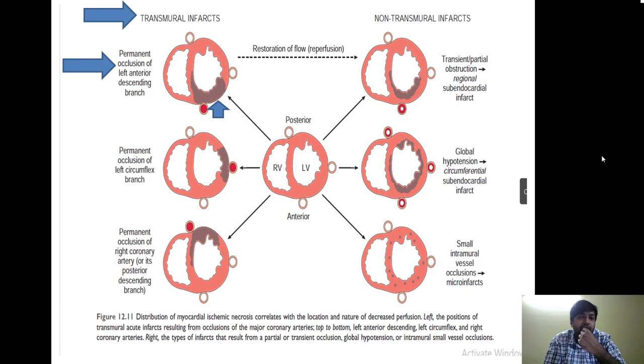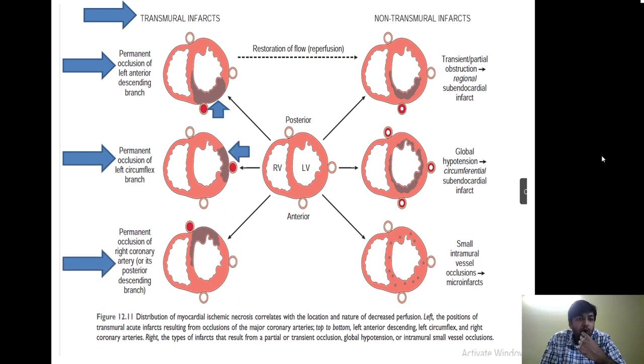Full thickness infarct involving the anterior wall of the left ventricle, the anterior part of the interventricular septum, as well as the apex. Secondly, if there is a permanent occlusion of the left circumflex branch, there is an infarction of the lateral wall of the left ventricle, full thickness.